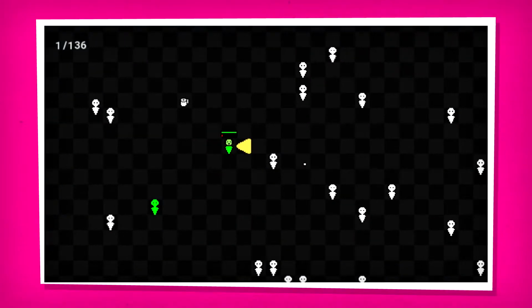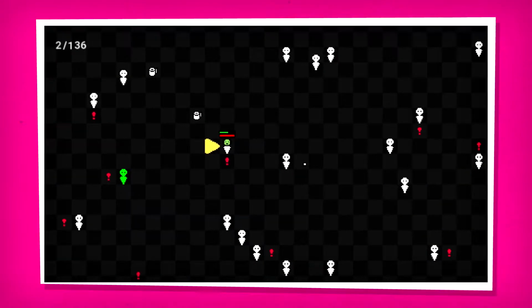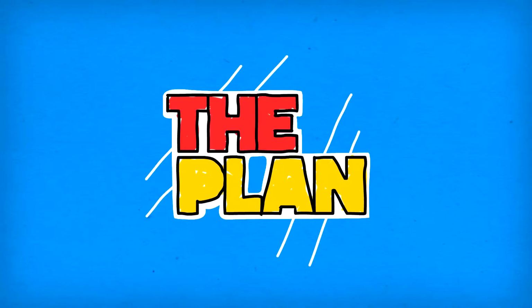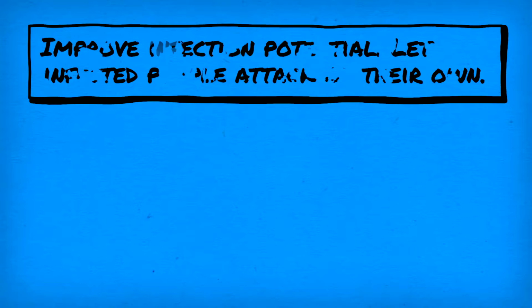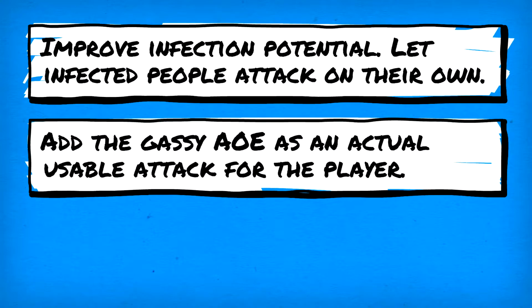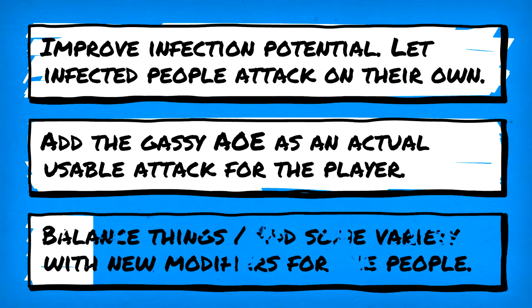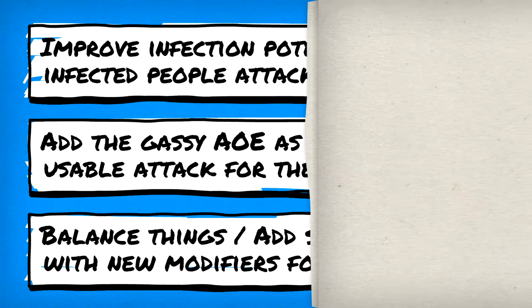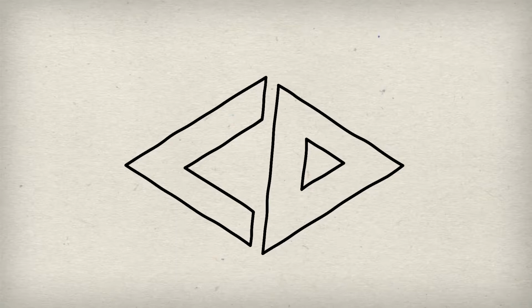A lot of quality of life improvements were also made, and though the quality of the experience was improved, the gameplay still felt a bit lacking. Which brings us to today's plan. We will attempt to improve the infection aspect of the game. We'll add a chance for infected people to attack while not under the influence of the player. Then we'll add the gaseous AoE as an actual attack for the player to use. And to balance things out, we'll add some fun modifiers to the people to give the gameplay more variety. Sounds like a solid plan, so let's get to the coding.